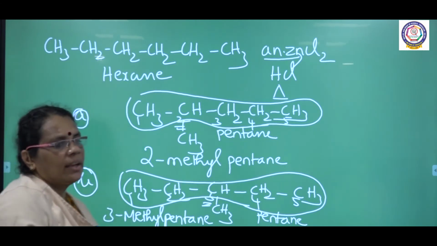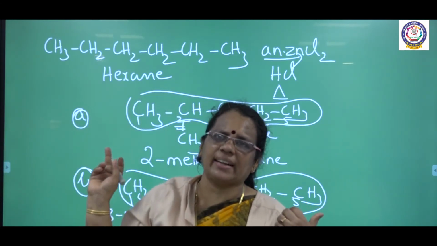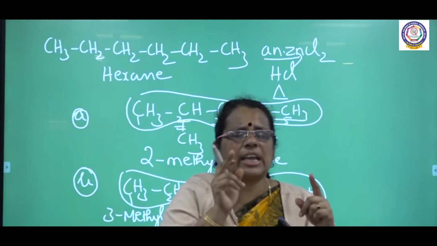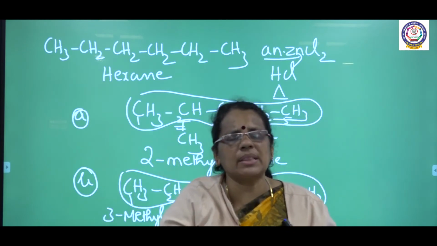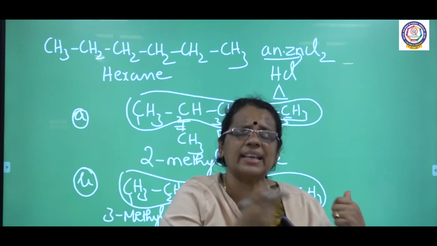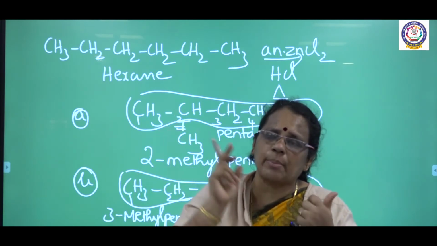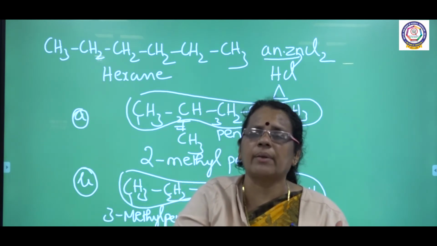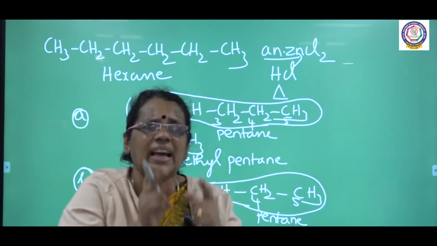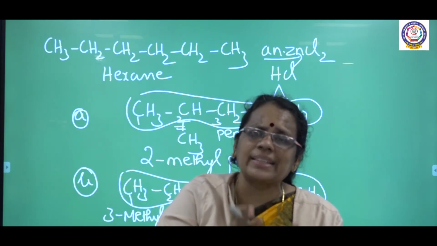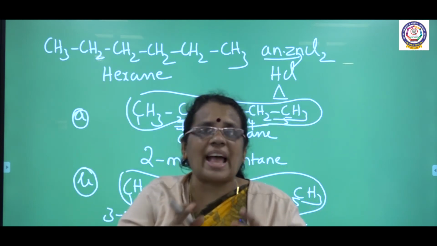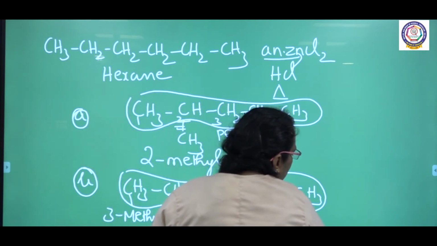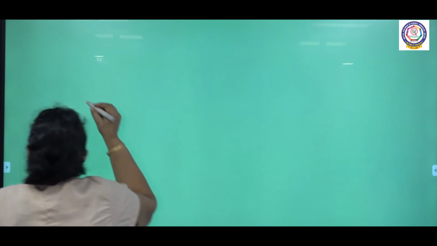So what I have done is convert hexane, my reactant, into 2 different isomers. One is 2-methyl pentane, where the branching is in the second carbon. The next one is 3-methyl pentane, where the branching is in the third carbon. So we are converting the alkanes into isomers, and we call this isomerization. The reagent is anhydrous zinc chloride and HCl. The next one we are going to talk about is pyrolysis.